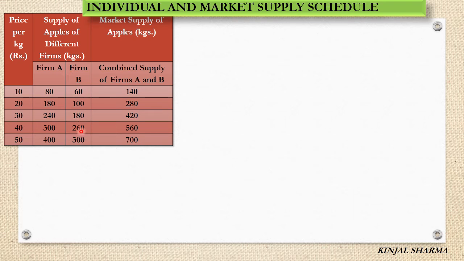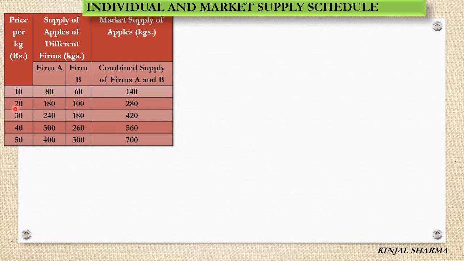There are many firms producing the same type of goods, and combining all the firms who produce the same type of goods, we get the market supply, right? So combined supply of firm A and B, that is 80 plus 60, gives you 140. So this 140 is the combined supply or market supply. So at rupees 10, the market supply is 140 kg of apples.